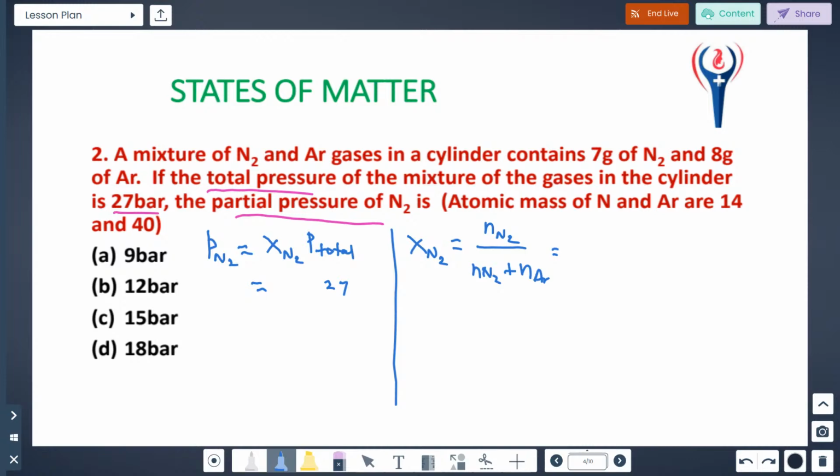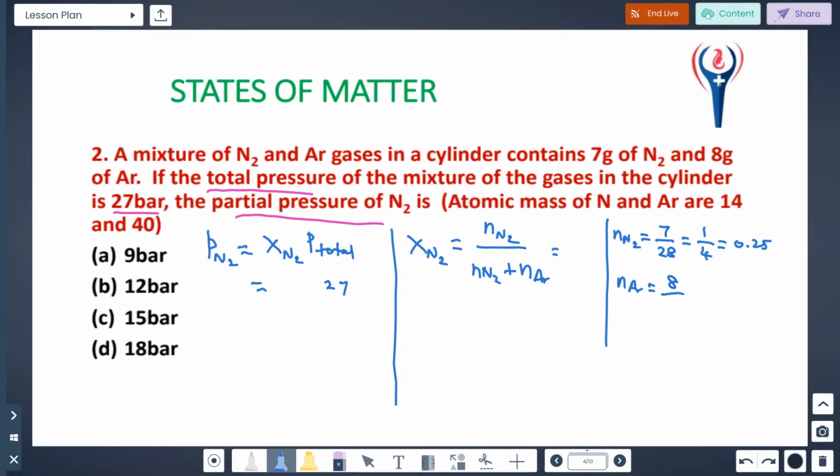So it has another formula. The number of moles of nitrogen is equal to mass by molar mass. The mass is given. The molar mass of nitrogen is 28, which is nothing but 1 by 4, equal to 0.25. Likewise, the number of moles of argon: the mass is 8 gram, so 8 by its molar mass.